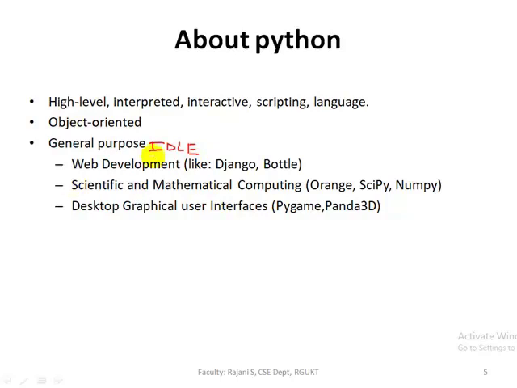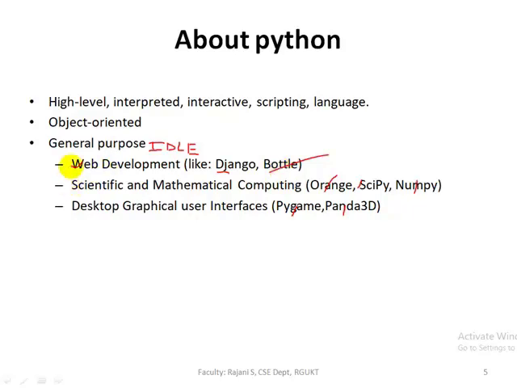So here Python frameworks means Django, Bottle, Orange, SciPy, NumPy, Pygame. All these are the frameworks of Python. Here framework means it is a platform for developing software applications. It provides a foundation on which software developers can build programs for specific platforms.